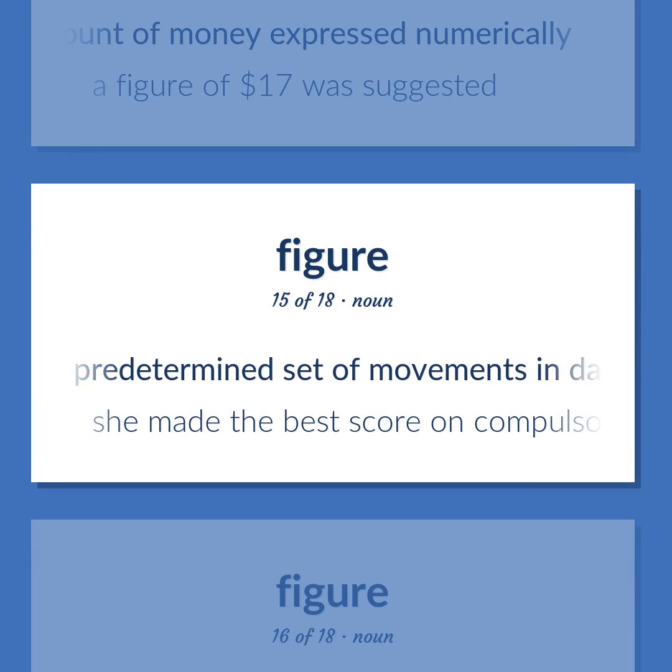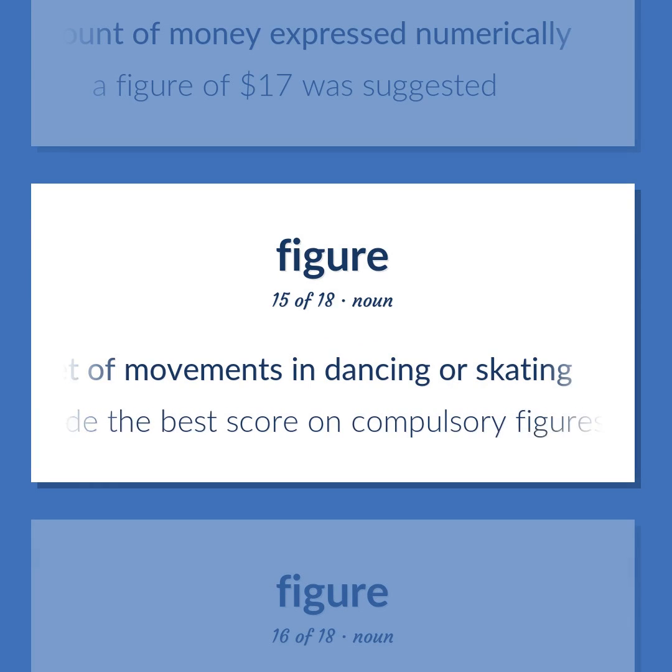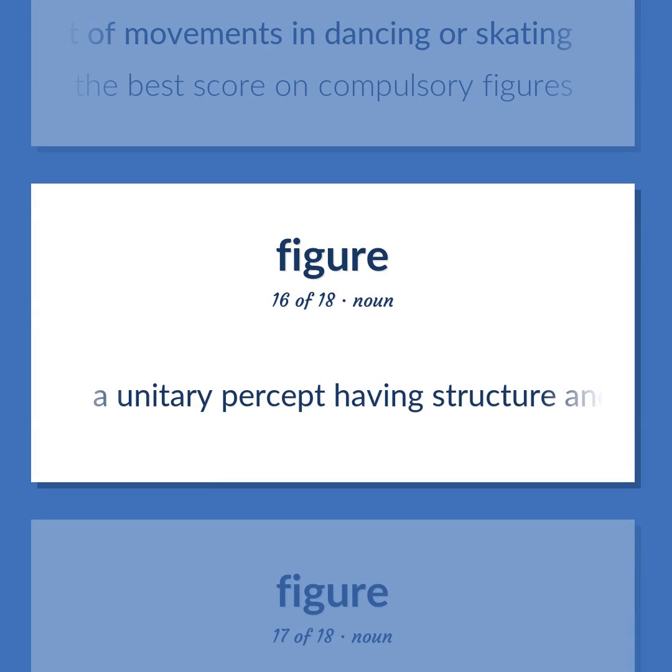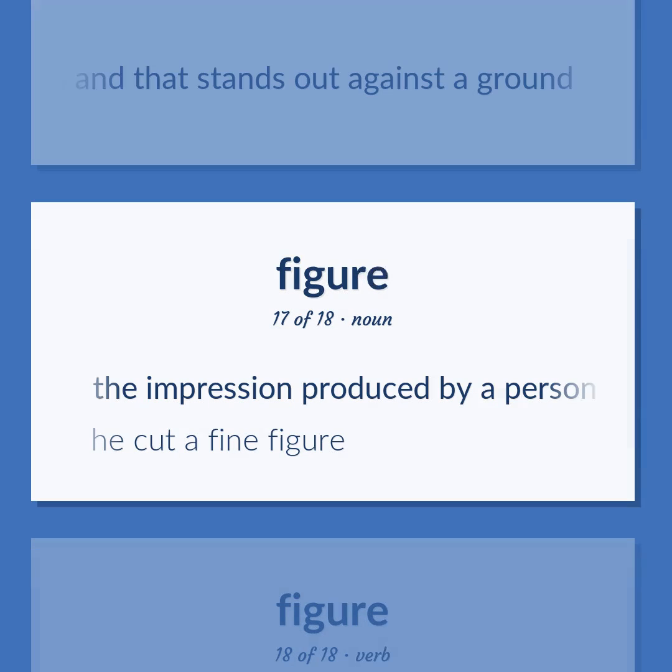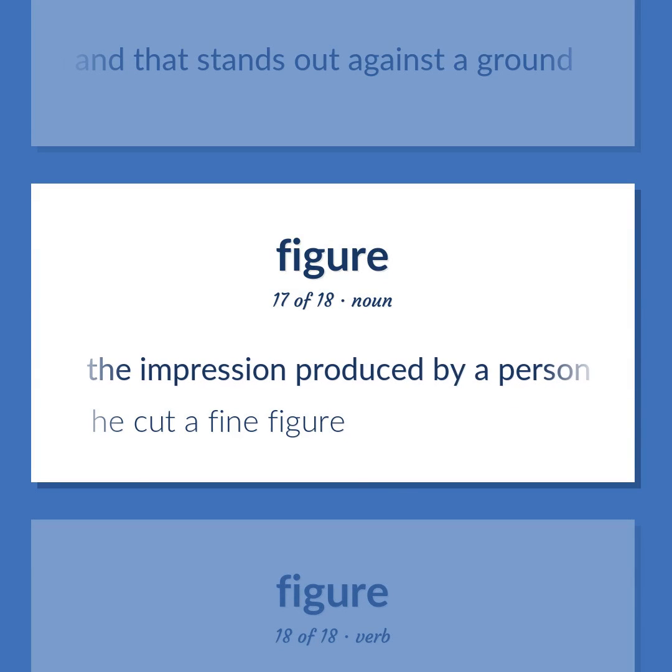A predetermined set of movements in dancing or skating. She made the best score on compulsory figures. A unitary percept having structure and coherence that is the object of attention and that stands out against a ground. The impression produced by a person. He cut a fine figure.